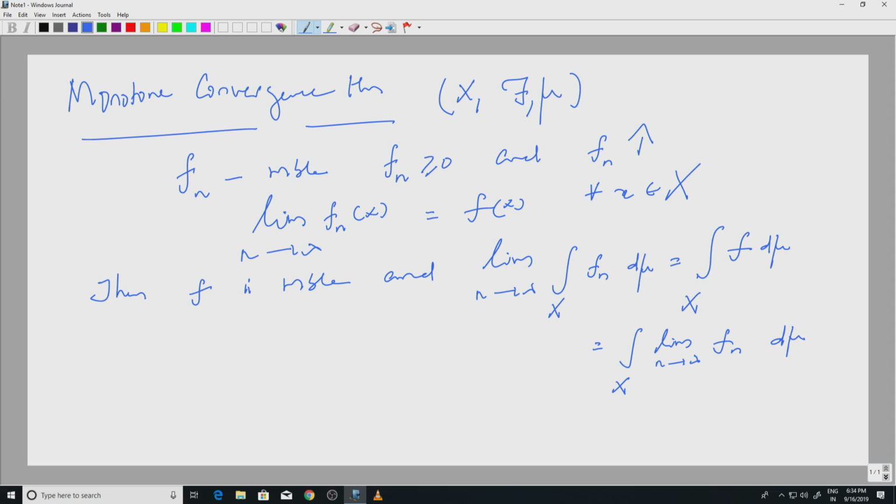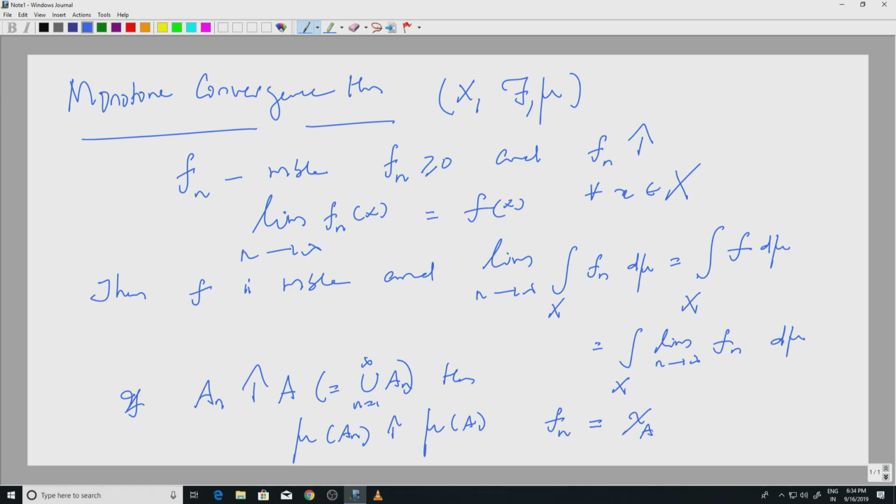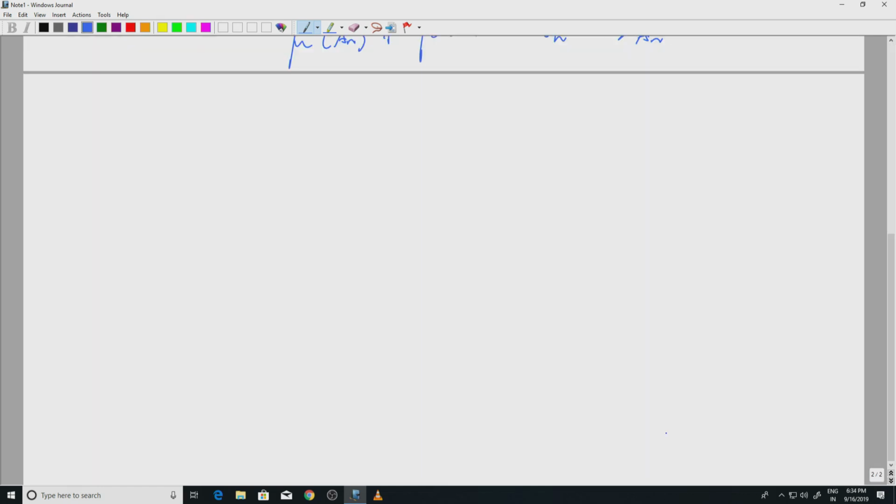We already saw an example of this when we studied measures. This was if we had sets A_n increasing to A, so that would mean A is the union of all these A_n's, then measure of A_n increases to measure of A. That is precisely the monotone convergence theorem applied to indicator functions. So, you simply take f_n to be equal to chi_{A_n}, but one can prove this simply by using the countable additivity of the measure mu. So, this was one of the theorems we saw.